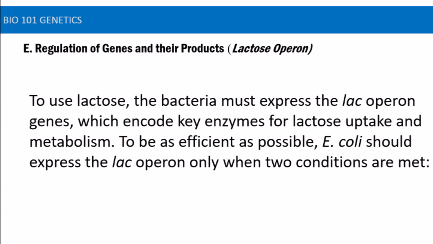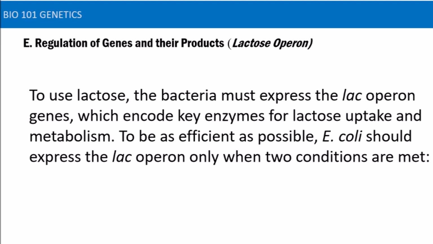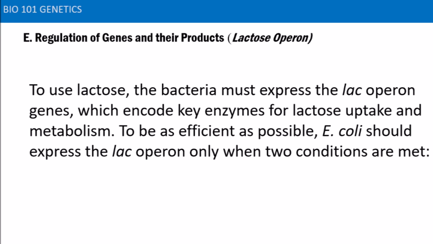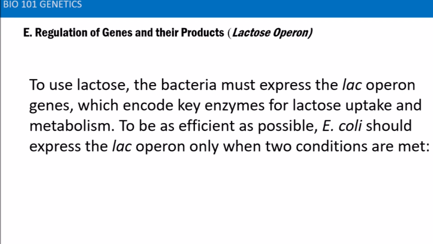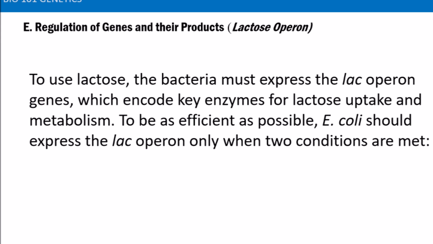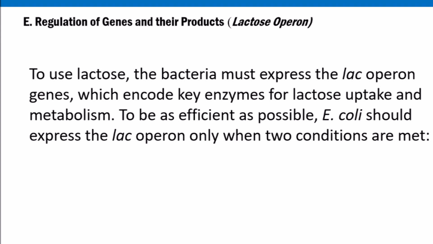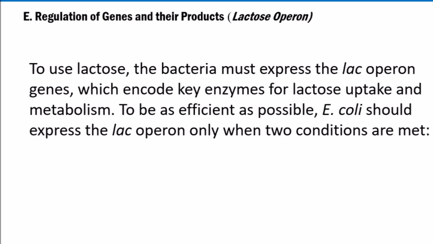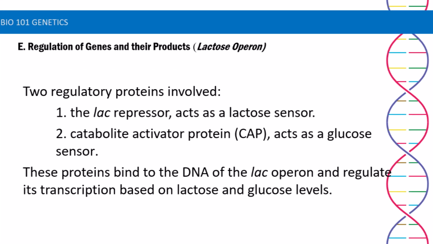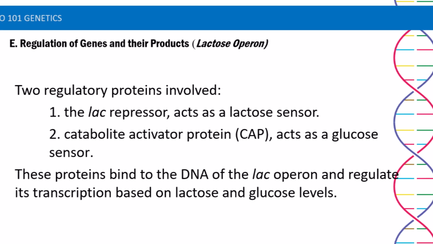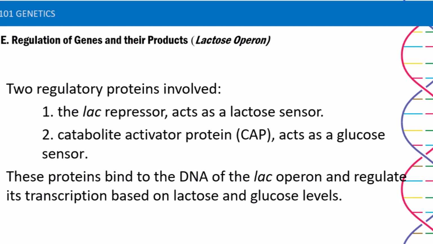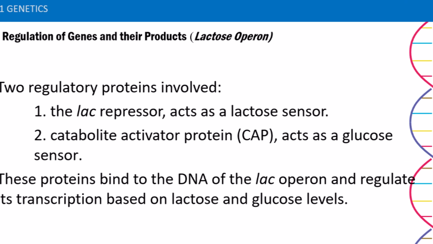To use the lactose, the bacteria must express the Lac Operon genes, which encode key enzymes for lactose uptake and metabolism. To be as efficient as possible, E. coli should express the Lac Operon only when two conditions are met. First, the Lac repressor acts as a lactose sensor. Second, catabolite activator protein CAP acts as a glucose sensor.